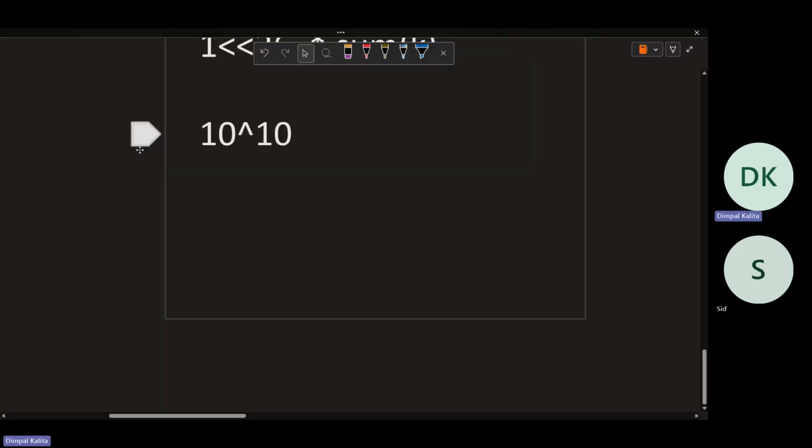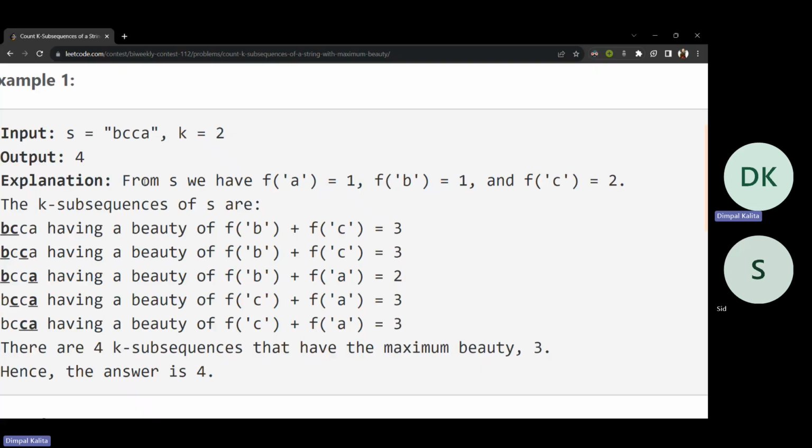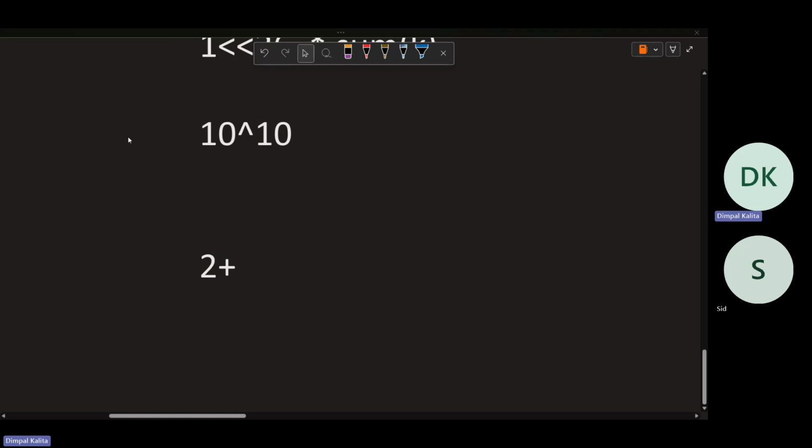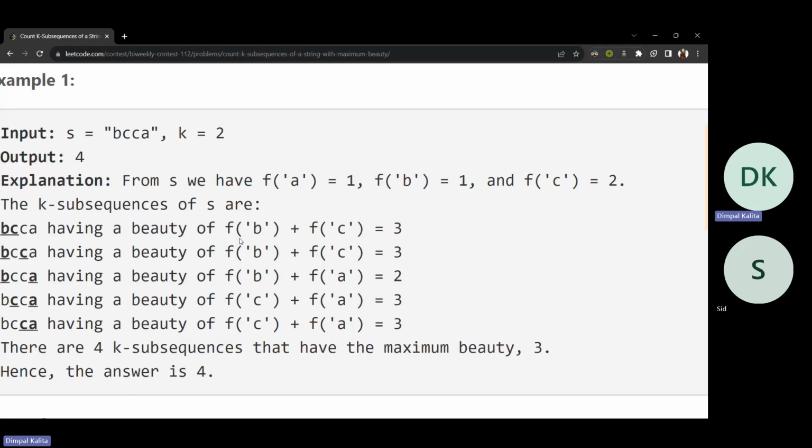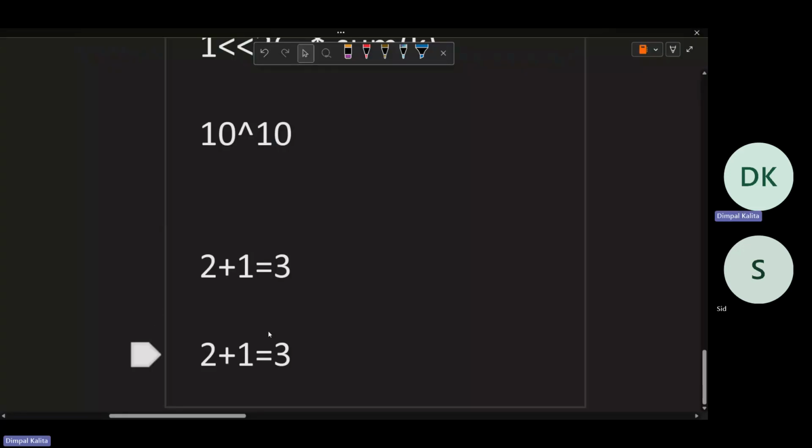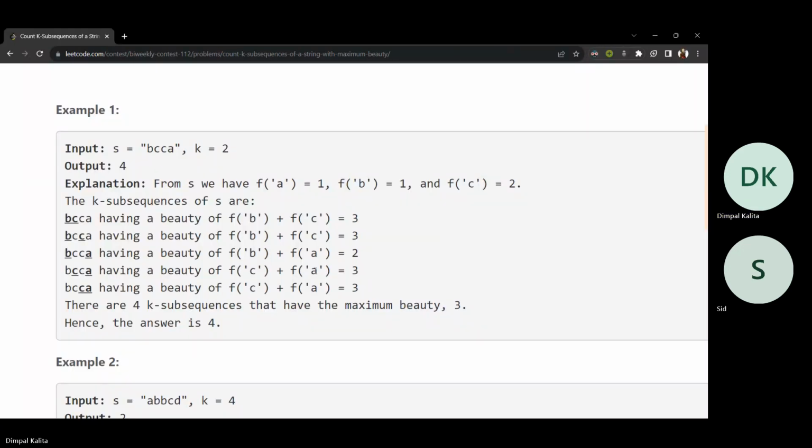I have to always take C, and I can take any one from B or A. If I take A, this will become 3. If I take B, this will again become 3. Otherwise, it is not possible. Okay.